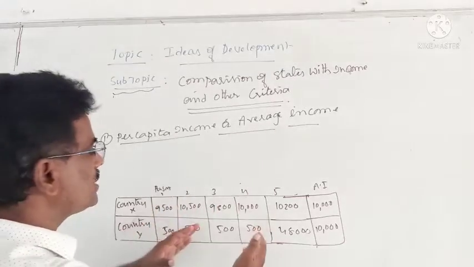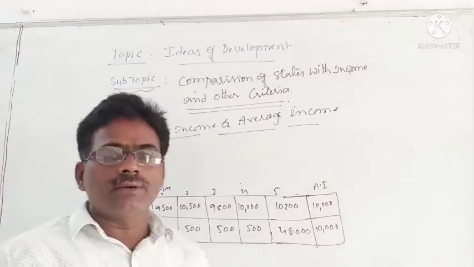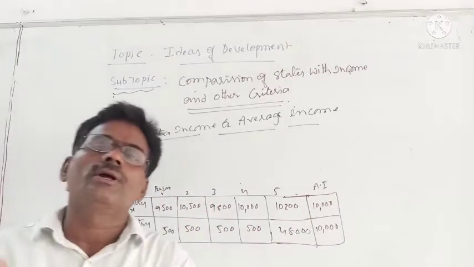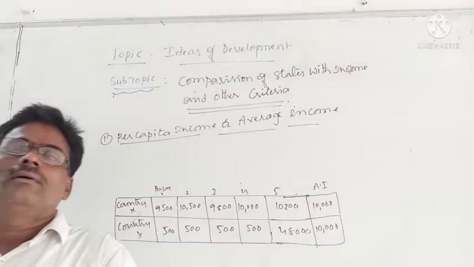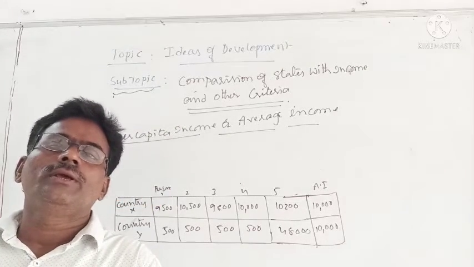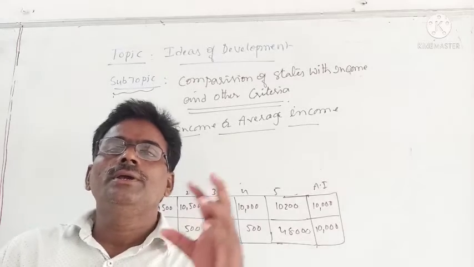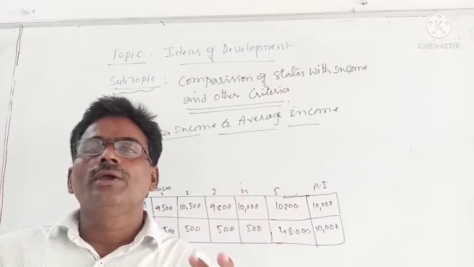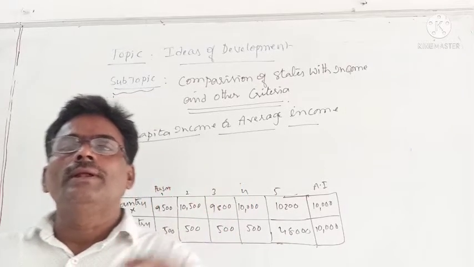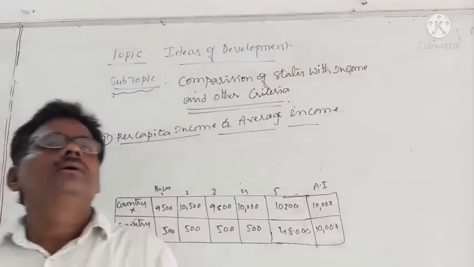But based on average income, which is taken as an important criterion, what conclusion can we give? We can conclude that countries X and Y are both equally developed. But in reality,